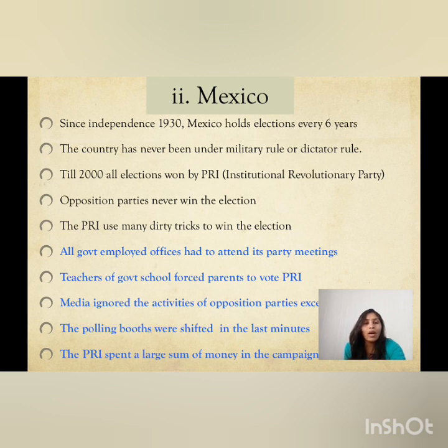They use a lot of false practices during the election. They shift the polling booths. They have corrupt leaders who give bribes, and through muscle power they get more votes. So this is not the right way. This is not free and fair electoral competition.